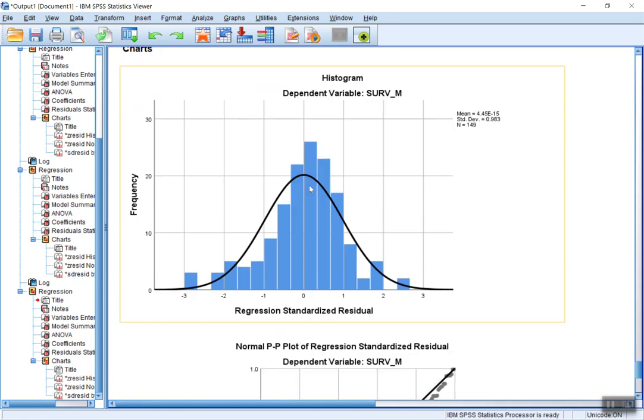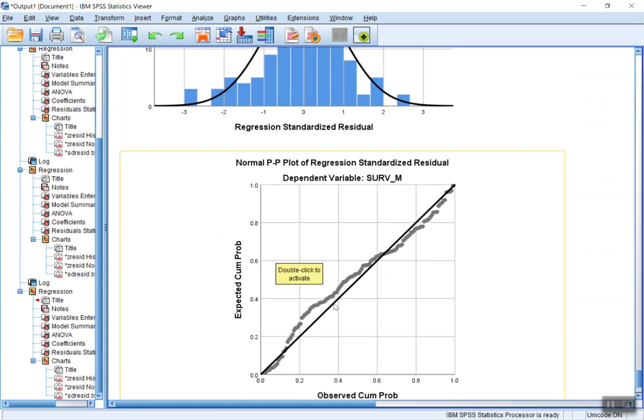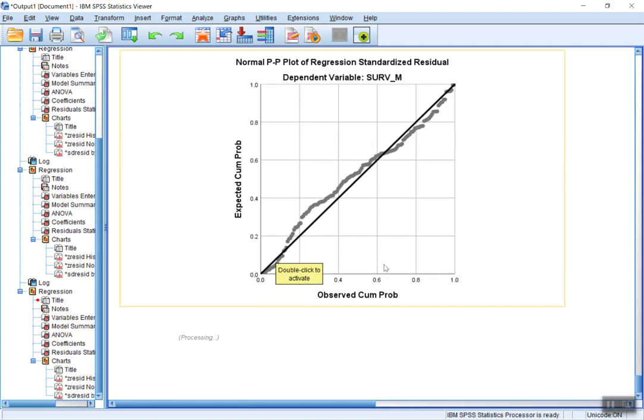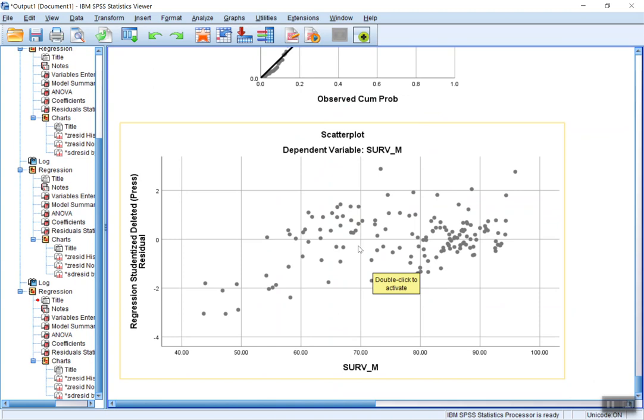Take a look at the residuals. This is almost a normal curve, a little bit skewed left. And we've got fairly good tightness in terms of the residuals and the unit line. So this is a cumulative distribution function here. And here from our scatter plot, mostly white noise, although maybe we can see a sort of a linear trend here that maybe we want to think about. But by and large, decent model.